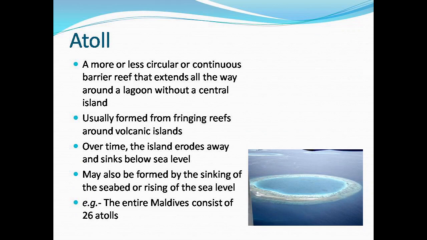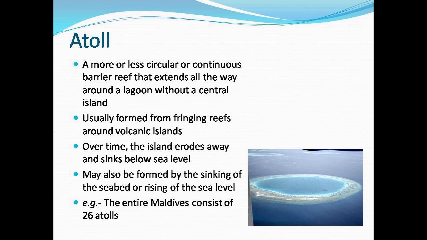Now, coming to the next, atolls. Atolls are more or less circular or continuous barrier reefs that extend all the way around a lagoon, but without a central island. Usually, they form from fringing reefs around volcanic islands, and over time the island erodes away or sinks below the sea, and the result is atolls. Atolls may also be formed by the sinking of the seabed or rising of the sea level. The entire Maldives consists of 26 atolls, in short.